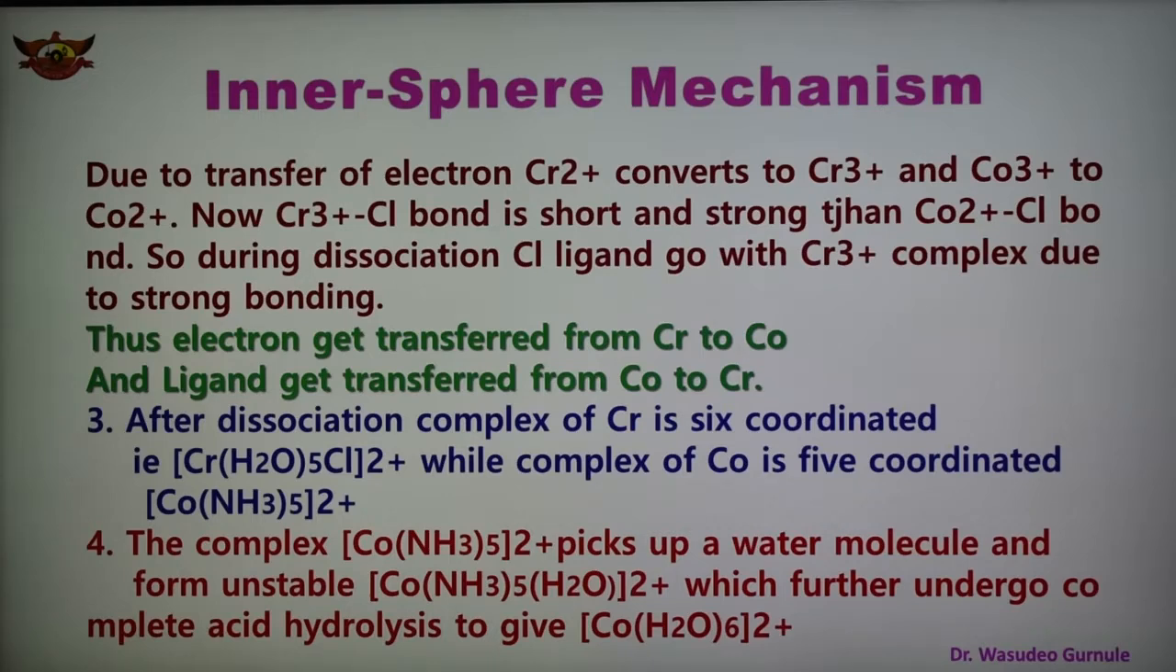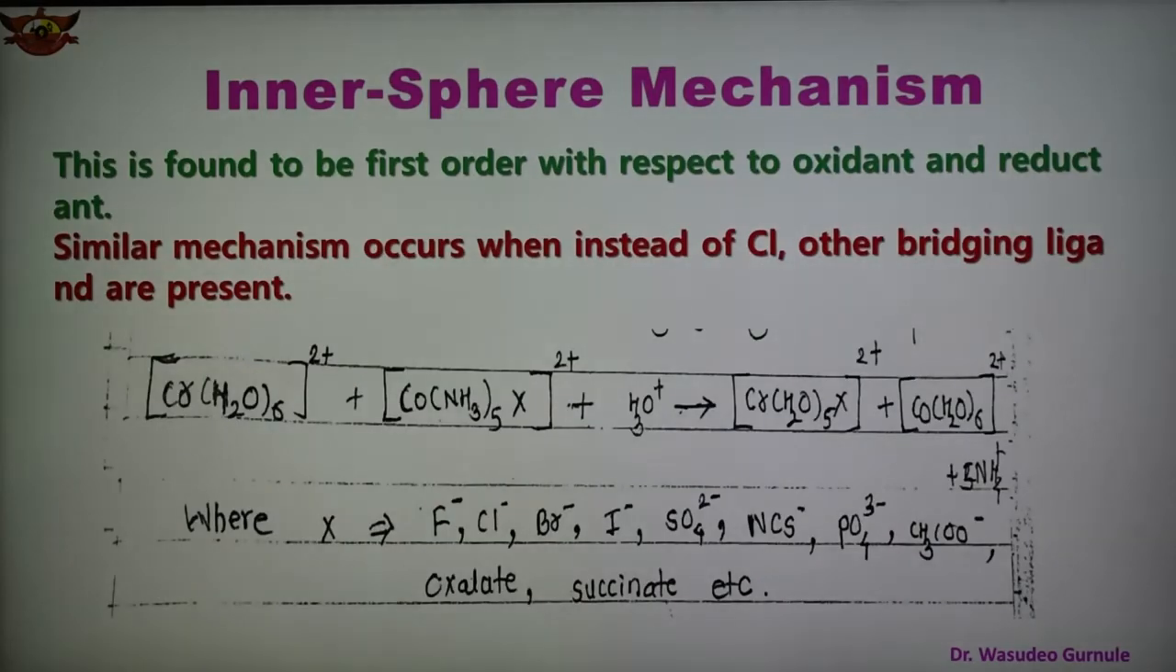And in the fourth step, the complex Co(NH3)4 2+ picks up a water molecule and forms an unstable Co(NH3)4(H2O) complex, which further undergoes complete acid hydrolysis and gives the final product, which is known as Co(H2O)6 2+. So this is the final product, and this is found to be a first order reaction with respect to the oxidant and reductant.